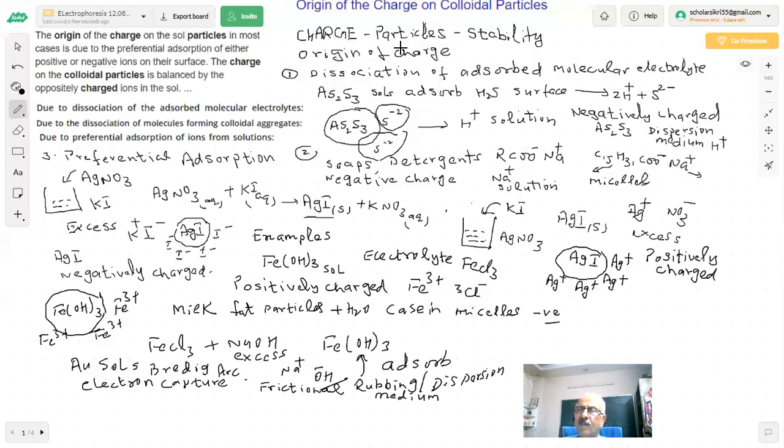And in physics, you rub a balloon on your skin, and it sticks to the wall. It gets charged. You rub your comb to the hair, and small pieces of paper stick to it, because by rubbing, by frictional force, you are creating some charge on these particles. Charge is very important in science. So these are some of the reasons which we have discussed.